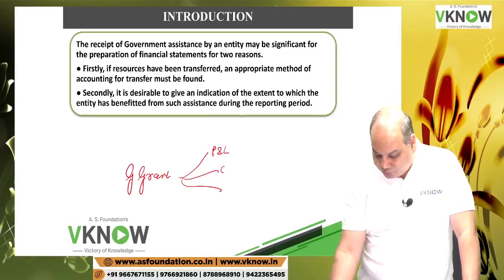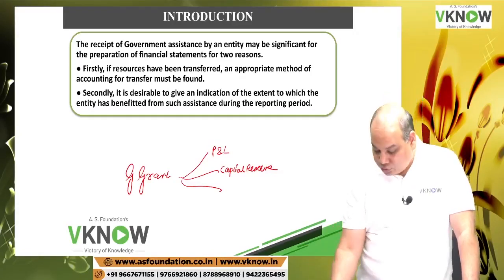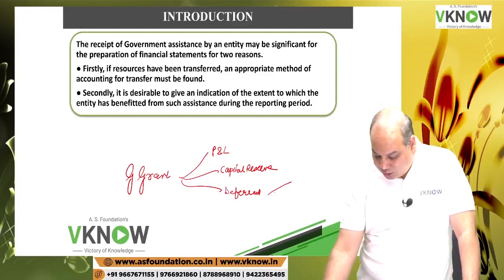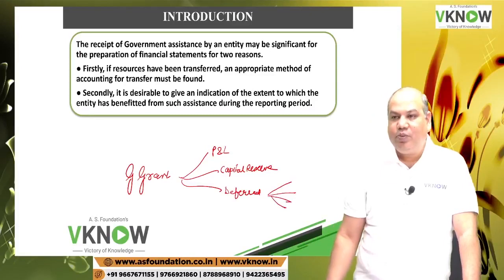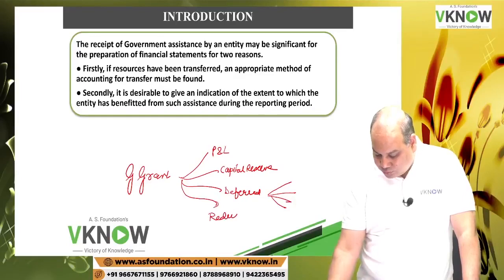Should it be transferred to some reserve directly in the statement of changes in equity, like capital reserve, or should it be deferred and then written off in the P&L account over a period of time, or should it be reduced from the carrying amount of PPE?